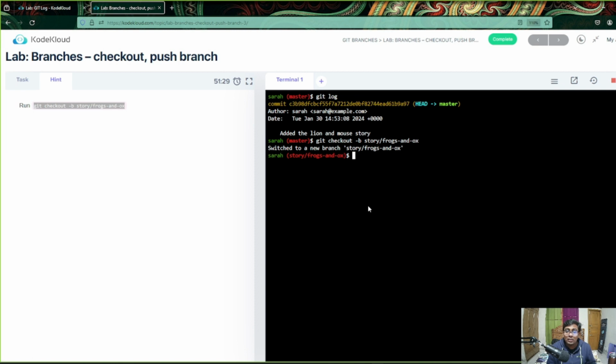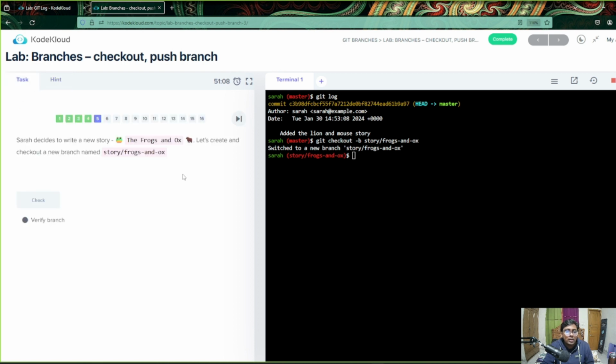So another branch was created, and when we use checkout, it immediately moves to that branch. So here we use the checkout command. You can see we were in master previously, now we are in the story frogs and ox branch. So we have created this, let's see what happens.